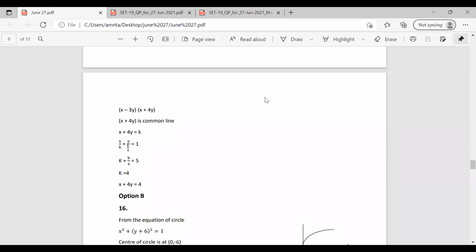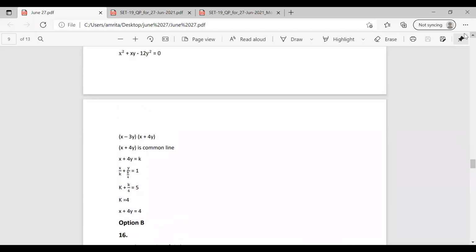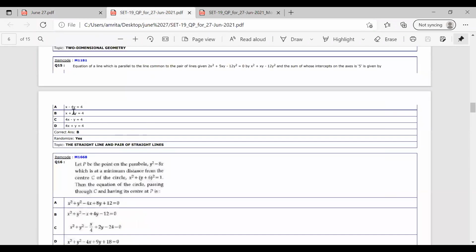That is the common line. So here two lines are given, and what we do is find the line which is in common, the root which is in common. We have x + 4y as common. We equate it to k, and writing in terms of k, we know that k + k/4 = 5. From that we found the value of k and substituted it in the equation x + 4y = k. Here k is 4, so x + 4y = 4. The correct answer for this question is option B.